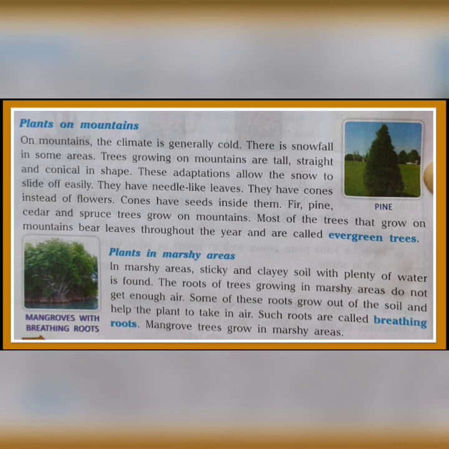Next, plants on mountains. The plants which grow on mountains have a shape like this: tall, straight, and conical in shape. Conical means which look like a cone, as for example the ice cream cone. And the adaptations of these plants allow the snow to slide off easily, as we know that snow falls on mountains.